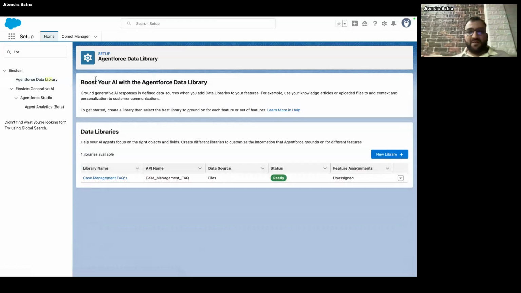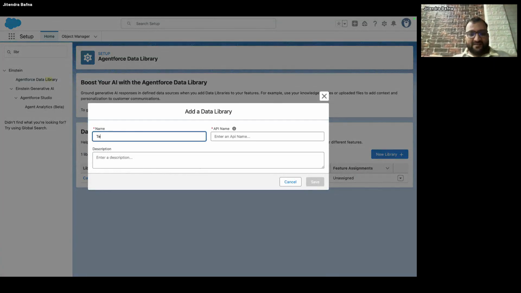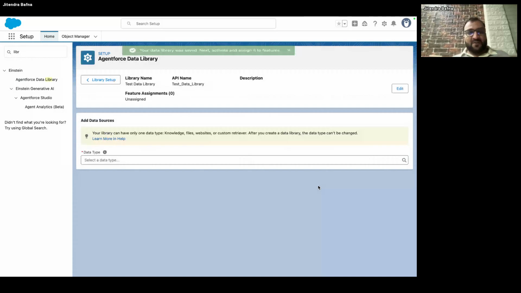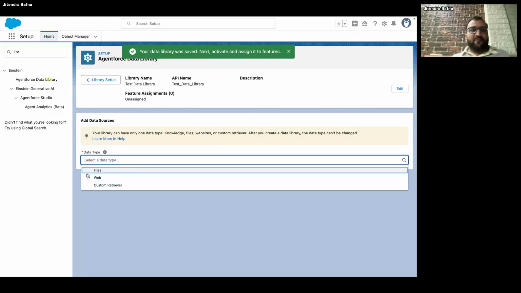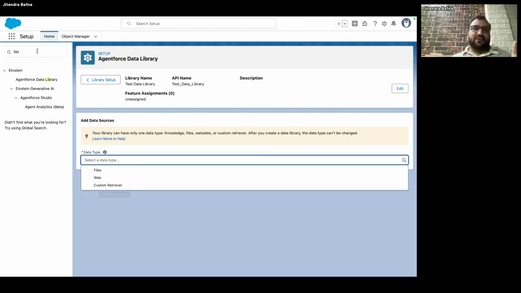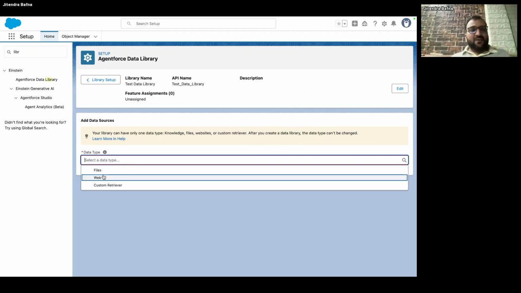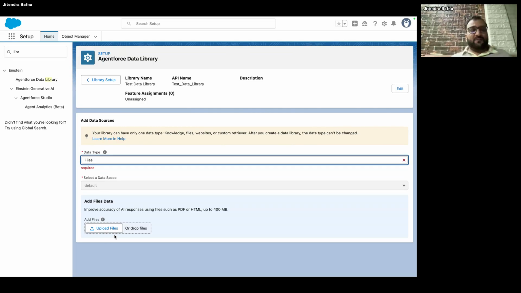I will go to library and say new library. I can just say test data library, and save it. Now it allows you to choose what type of source you want: files, web, or custom retriever. You have one more thing called knowledge base also. Right now I'm showing just files. You can select the files and just upload them.